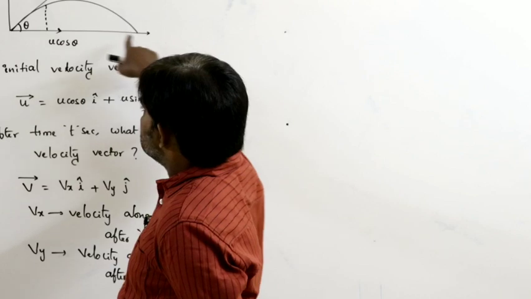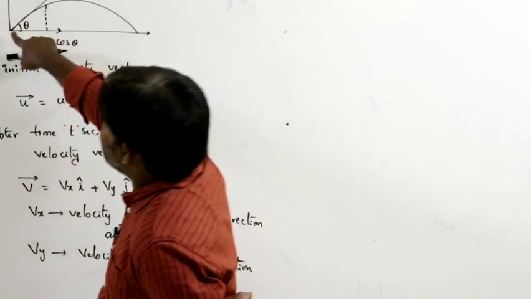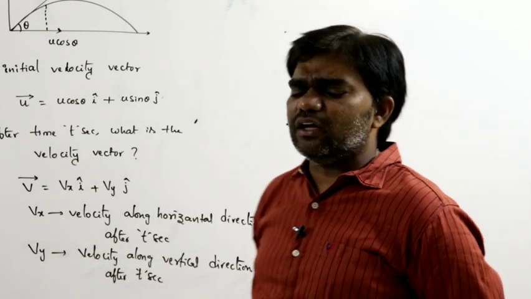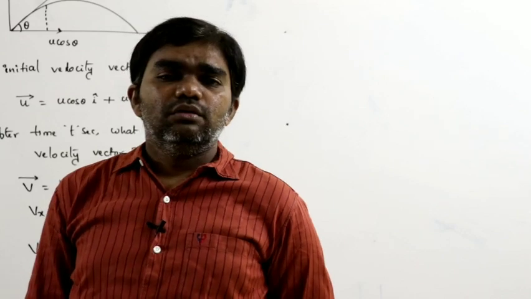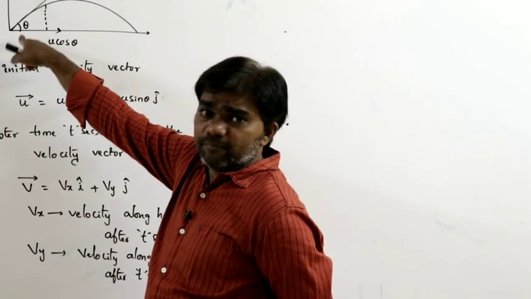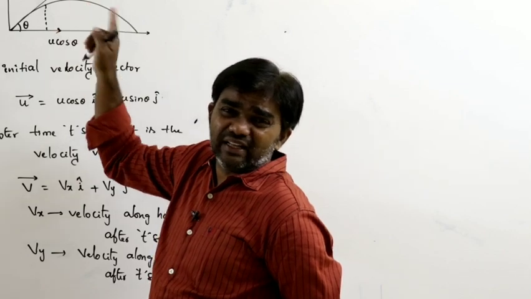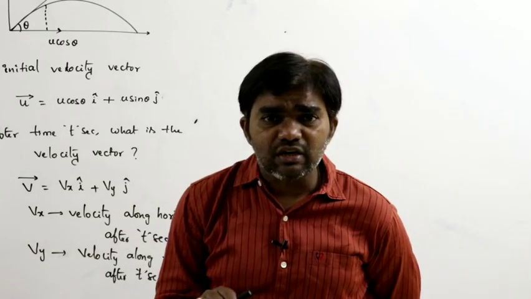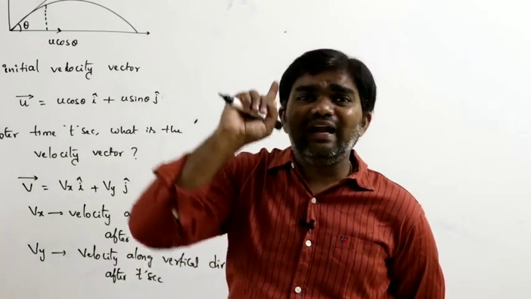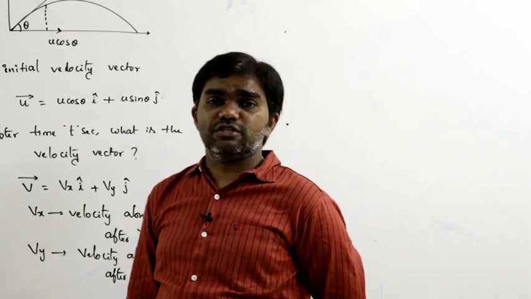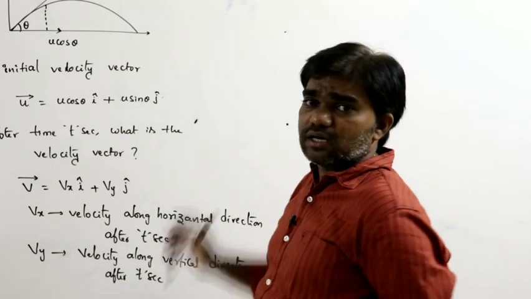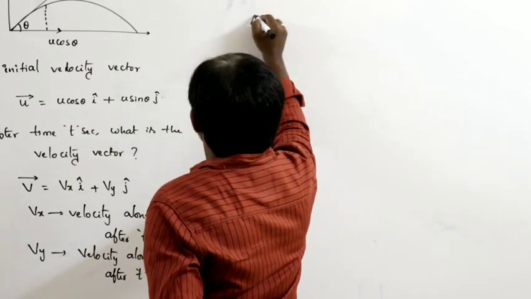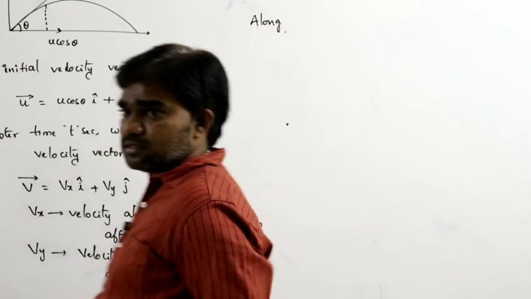So from this position to this position, at any point in its path, the horizontal velocity always remains constant. It is never equal to 0. If the body is projected at an angle less than 90, the horizontal component of velocity u cos theta never becomes 0 and never changes. So Vx remains constant, that is Vx equals u cos theta. Then along the vertical direction, what happens?